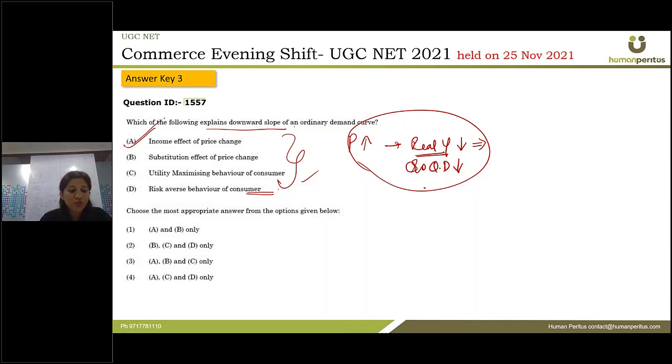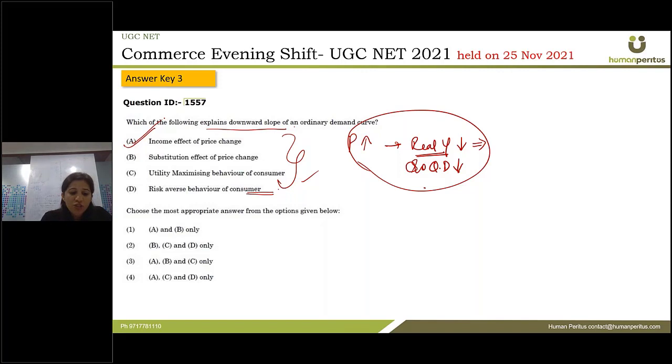Next comes the substitution effect. See, the substitution effect is always negative in the case of that particular commodity. If we are comparing the substitution effect of two products which are substitutes for each other, then it is always a positive effect. For example, take tea and coffee. Whenever the price of tea increases, the quantity demanded of coffee would increase, because tea would not be purchased more by the consumer as its price has increased. But if we see the effect in the case of tea only, then it is always negative.